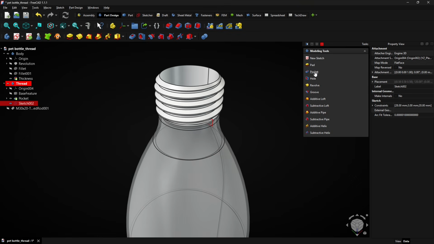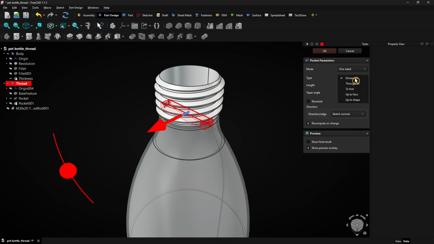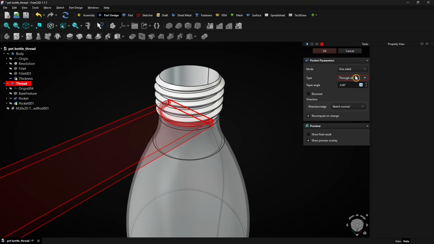To cut the rectangle out, select the Pocket tool. For the type, select Through All. For the mode, select Symmetric to cut it to both sides. Click on OK to apply.